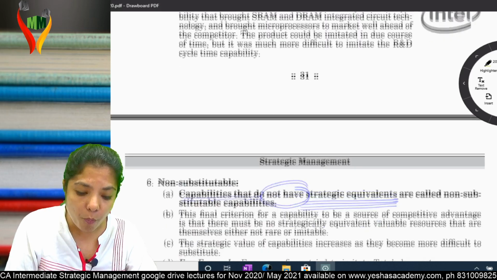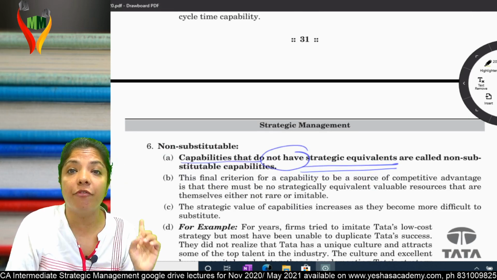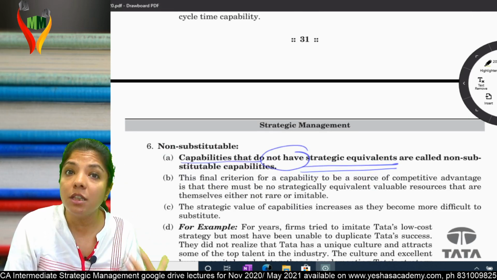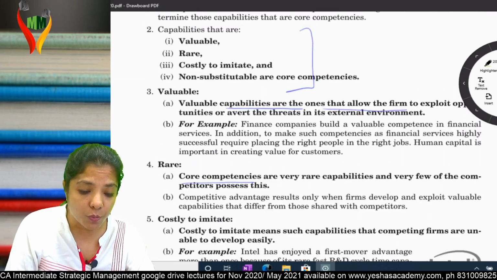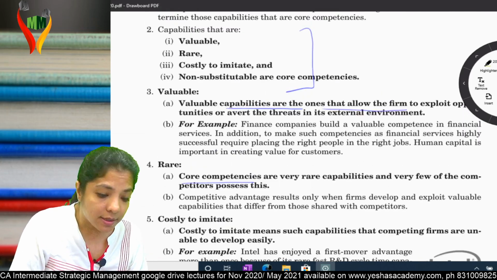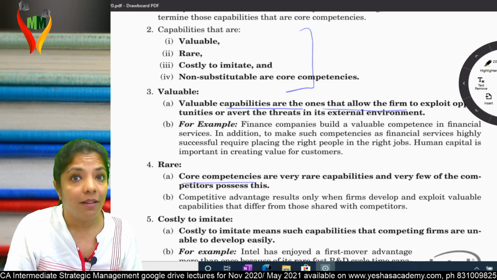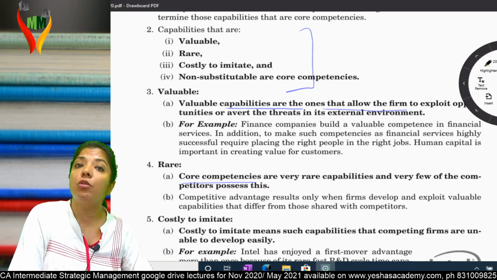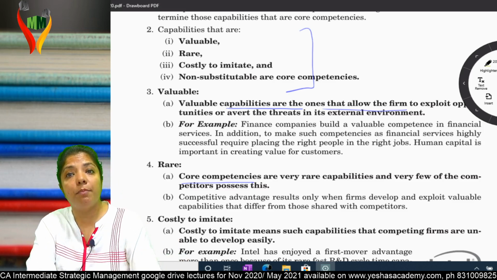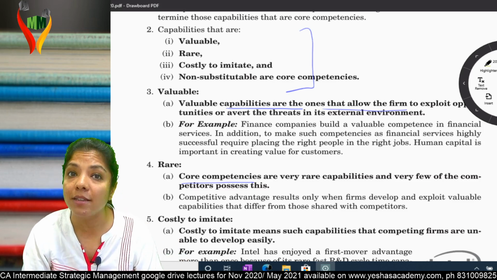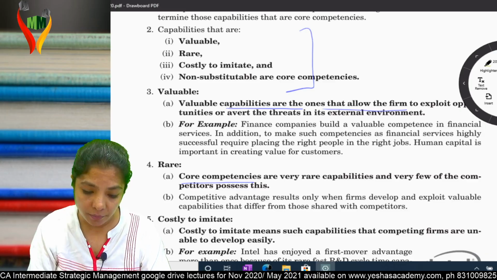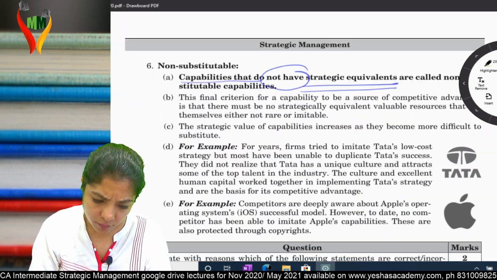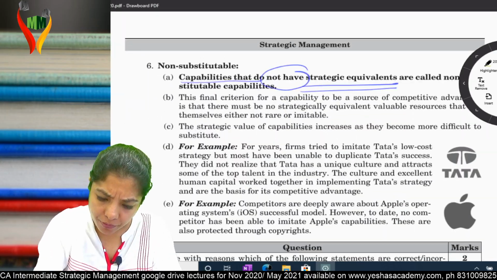So these 4 points are very, very important. Which are these 4 points? First point, it should be valuable. Second point, it should be rare. Third point, it should be costly to imitate, and fourth point, it should be non-substitutable. Then only it will be called a core competency. Clear? For example, see the example of Tata.